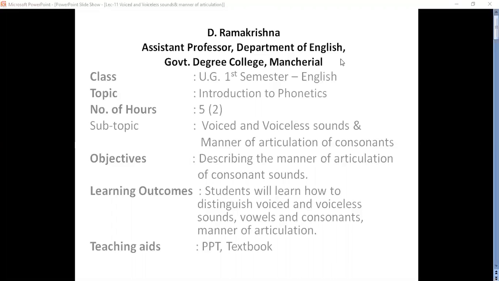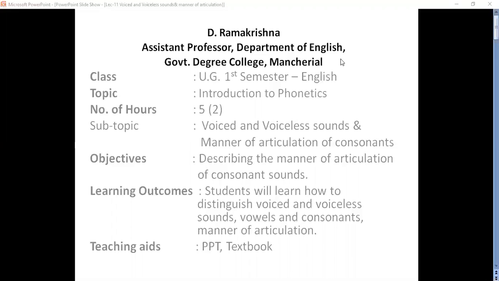What we are going to learn in this class is voiced and voiceless sounds and manner of articulation. These two we are going to learn. The outcome I'm expecting from a student is that you'll be able to distinguish between voiced sound and voiceless sound, and between vowels and consonants also.